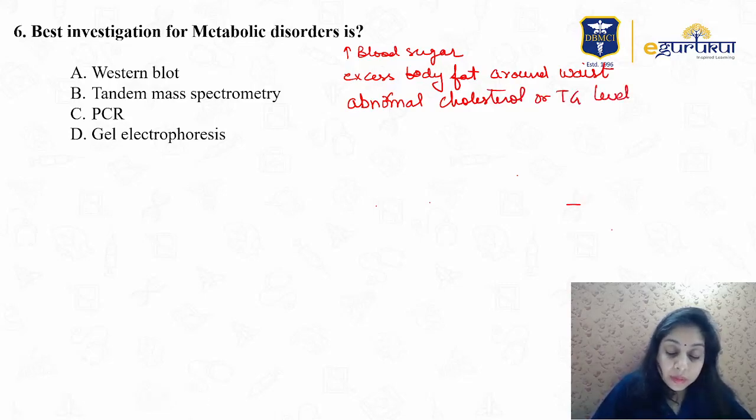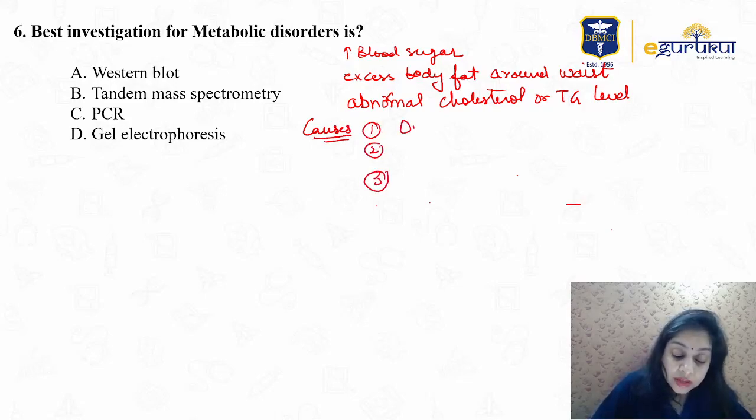Causes for metabolic disorders are well known. Three major causes of metabolic disorder: overweight, obesity, and inactivity.